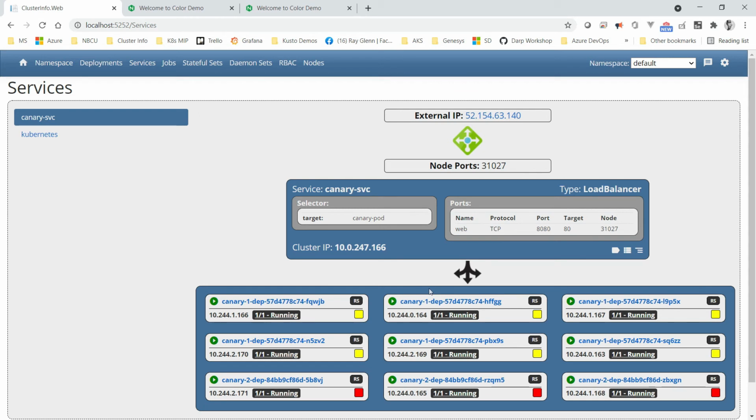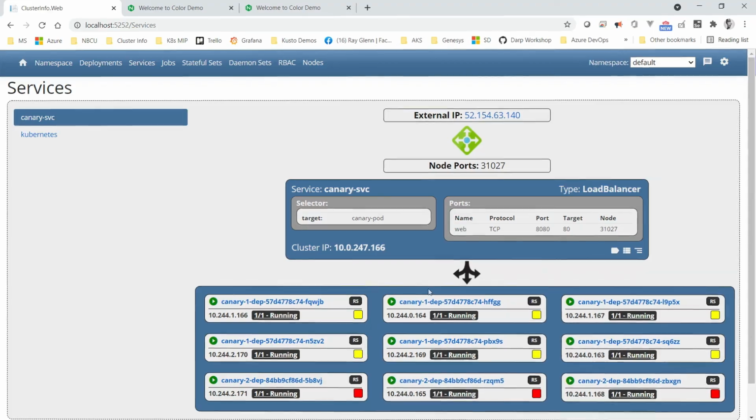But what this demonstrates is the disconnection between a service and a deployment: as long as the selector matches the labels of the deployment, then the same service can balance traffic across 2, 3, 20 different deployments. So that's how you use cluster info to demonstrate a simple Canary deployment.